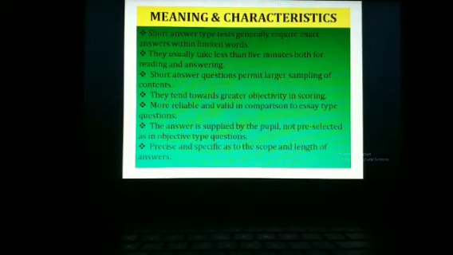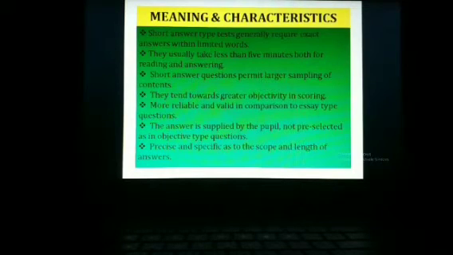For example, one question from each unit at least. They tend towards greater objectivity in scoring also. And short answer type tests are more reliable, more valid, more usable in comparison to the essay type test questions.